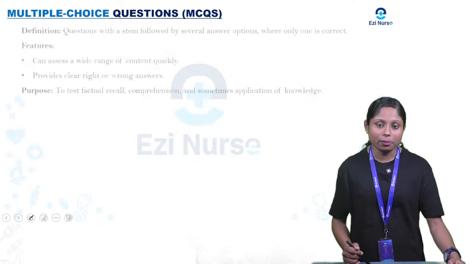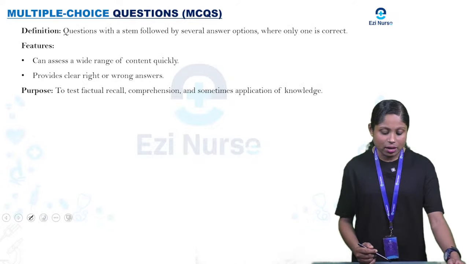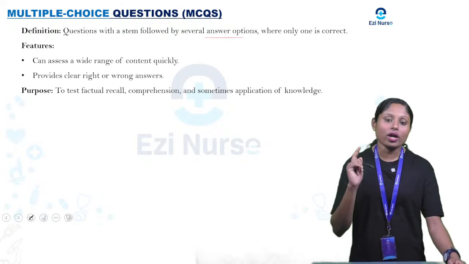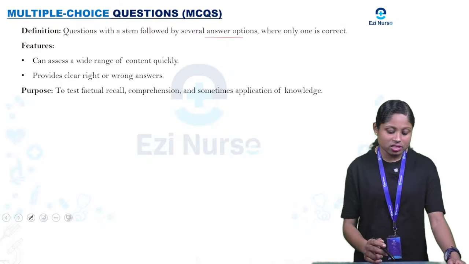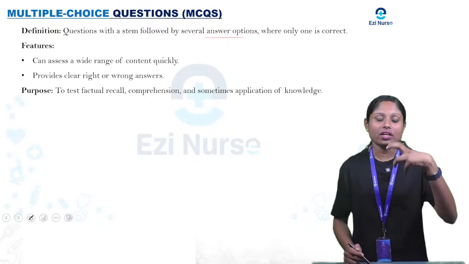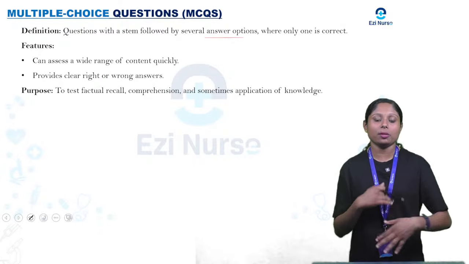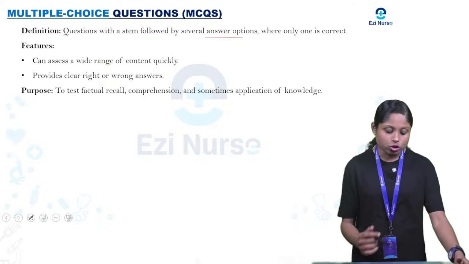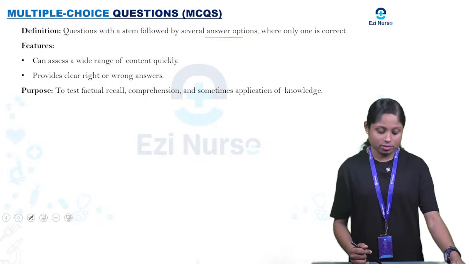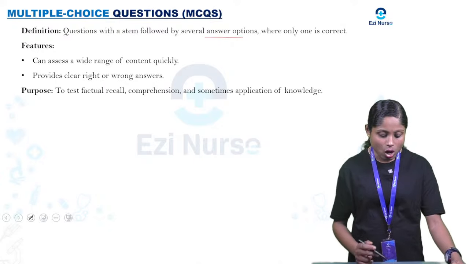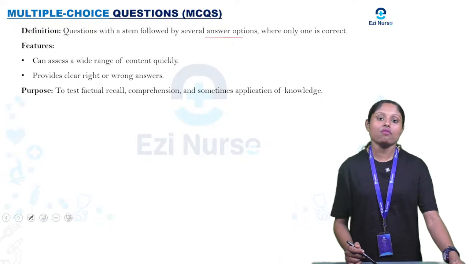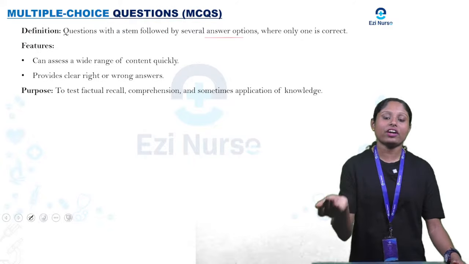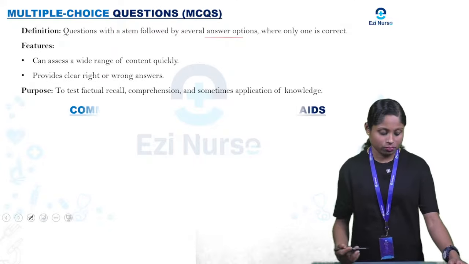Coming to MCQs, multiple choice questions. It's a question with a stem followed by several answer options, where only one answer is correct. It can assess a wide range of content quickly. Through these four options, we can identify the student's knowledge across a wide range of content. It also provides clear right or wrong answers. It is used to test factual recall, comprehension and sometimes application of knowledge. There are multiple options, and only one right answer in MCQs.